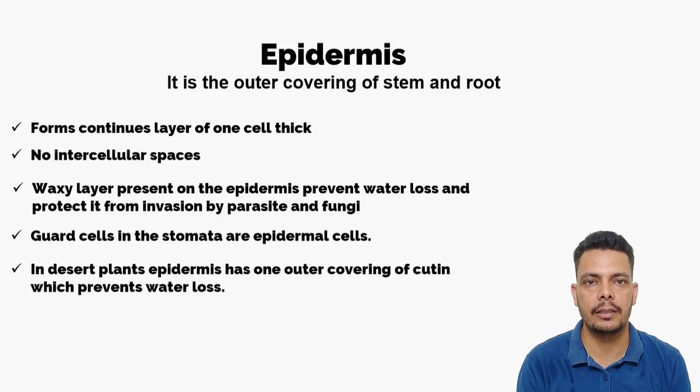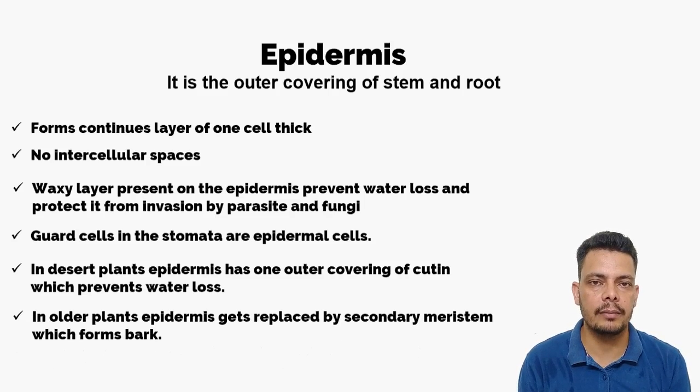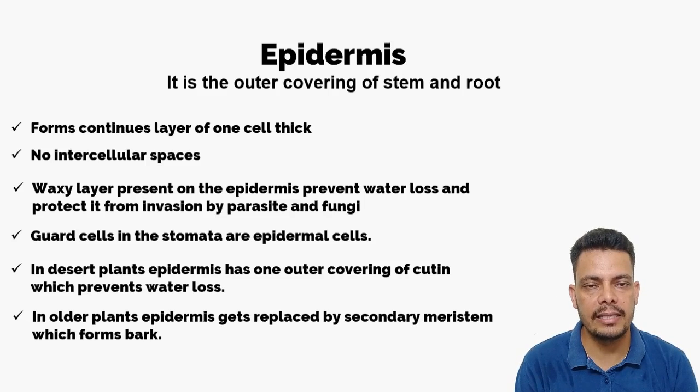As plants grow older, the epidermis outside, as you have observed in a small plant, there is no bark. When the plant grows, the bark is there. So the epidermis is replaced by secondary meristem. Meristem can also be called cambium, so we also call it secondary cambium. All of you have understood that meristem divides and makes new cells.